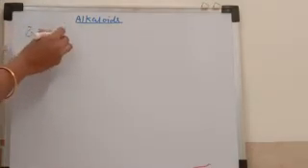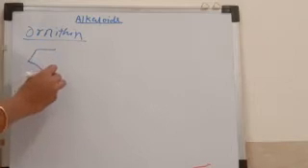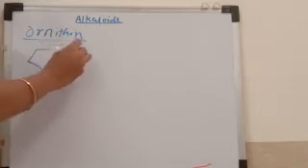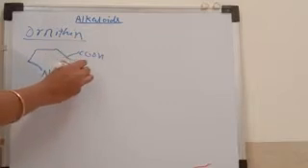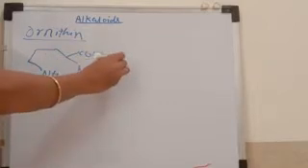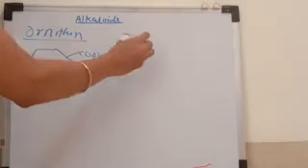Hi friends, today we discuss the alkaloids derived from ornithine. Today we discuss the different alkaloids which are synthesized from ornithine. Now we see here, this is nitrogen, this is the carboxylic group, and here NH2 is there. From this compound, there is a formation of pyrrolidine.